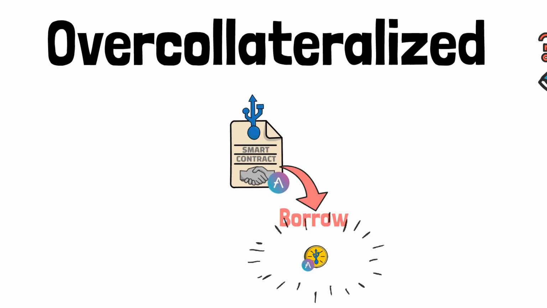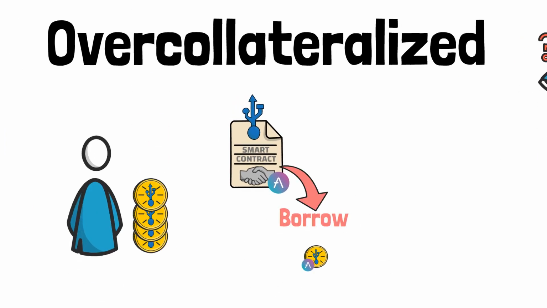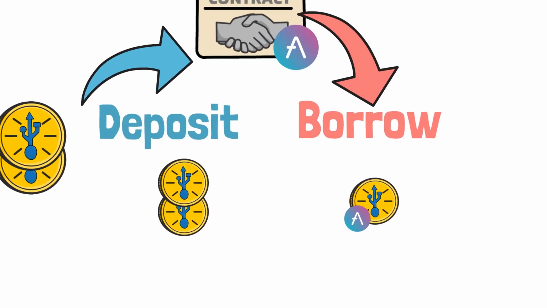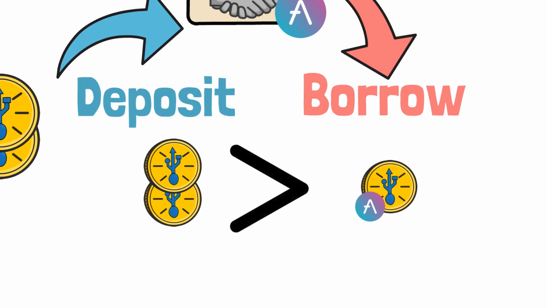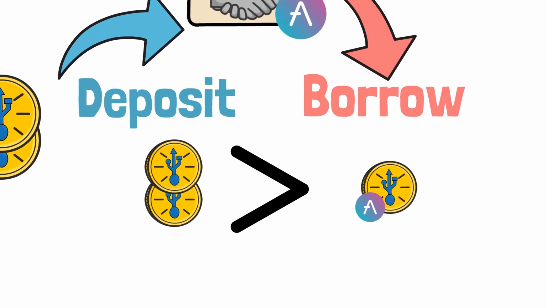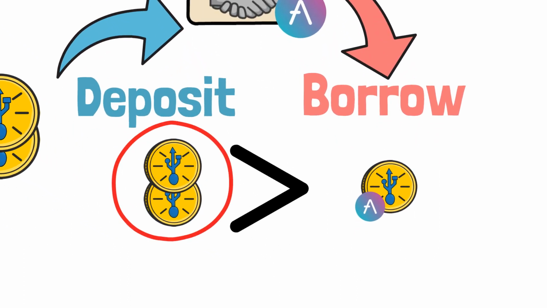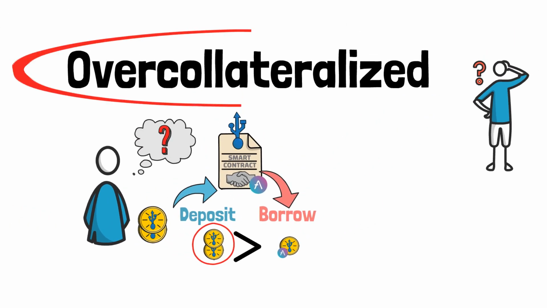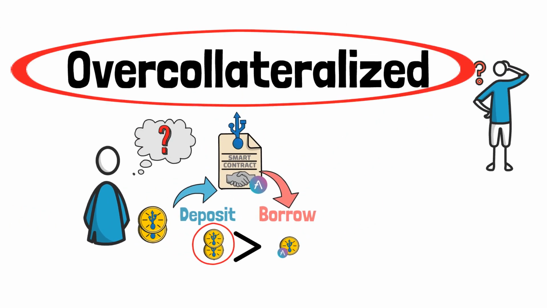Over-collateralized concept. Over-collateralized? This means that to borrow from Aave's money pools, you first have to deposit crypto into Aave, and your deposits must always be more valuable than your borrows. You are now probably asking yourself two questions. Number 1, why would I want to borrow money if I already have more than I would borrow? And number 2, why does my loan need to be over-collateralized?